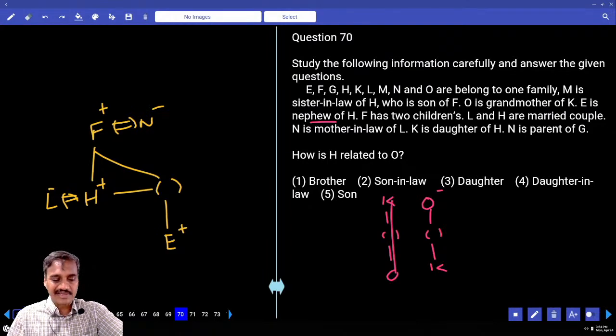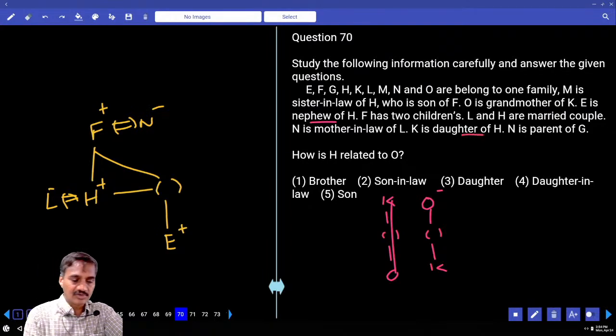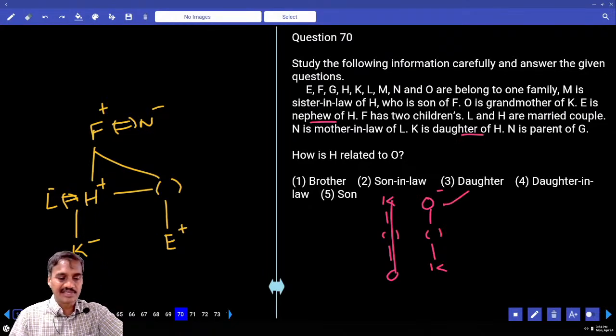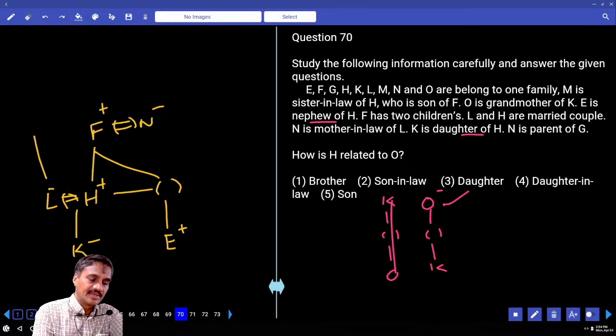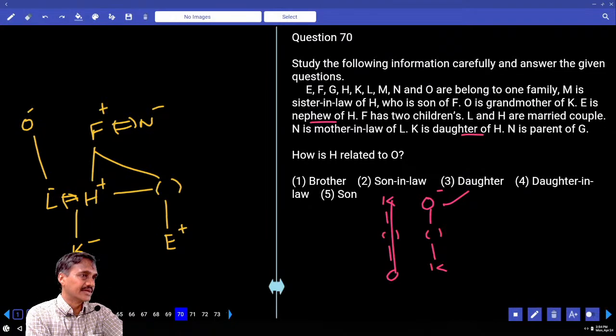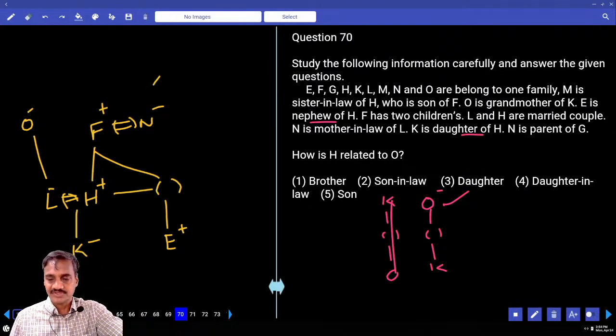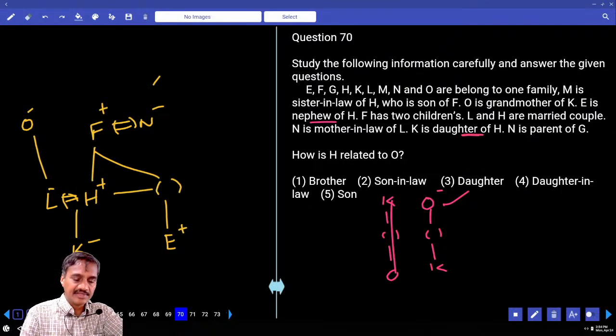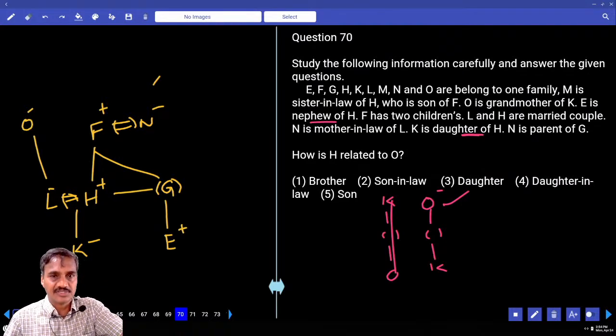Then O is the grandmother of K. Now this is K, who is the daughter of L. Now this O is the grandmother. As of now, N is the grandmother of K, and O is the grandmother of K, so O must be the maternal grandmother. As of now, the paternal grandmother is already there, N, isn't it? Then K is the daughter. N is the parent of Z. And F and N are a married couple, H and G are the people.